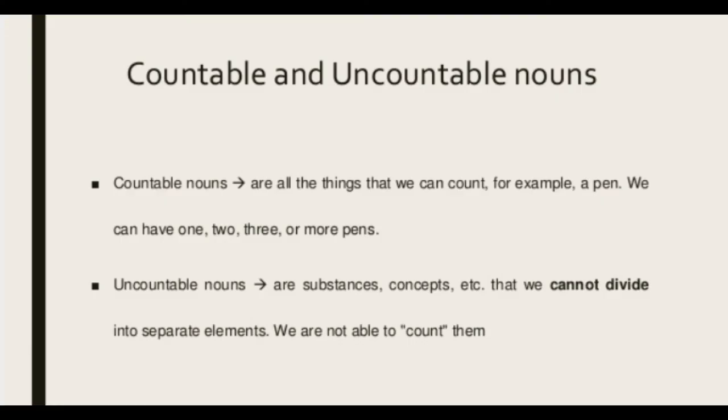So students, let's quickly revise. Countable nouns are all the things that can be counted. They are also called count nouns. And uncountable nouns are the names of things that cannot be counted. These are called uncountable or non-count nouns. So this was our chapter, students, countable and uncountable nouns. I hope you have got the meaning of both the terms.